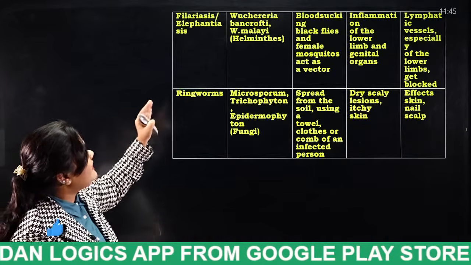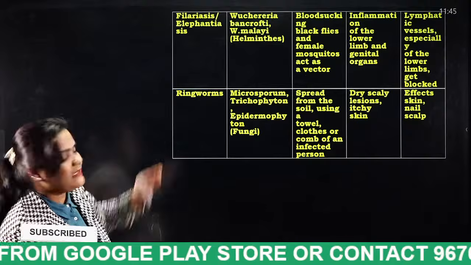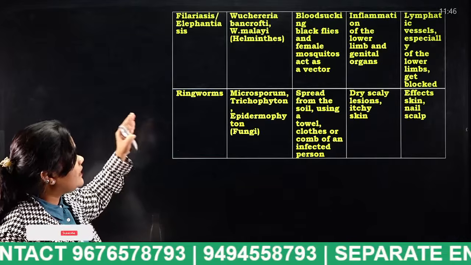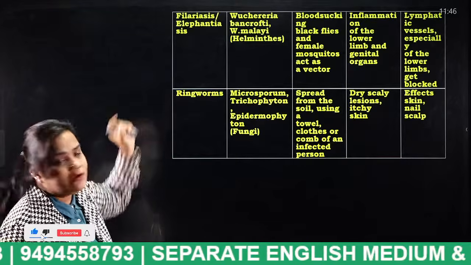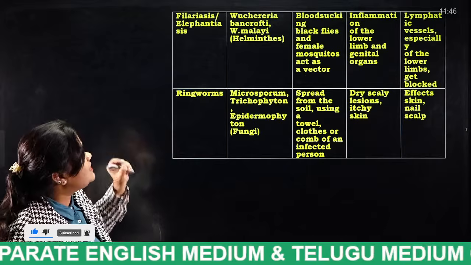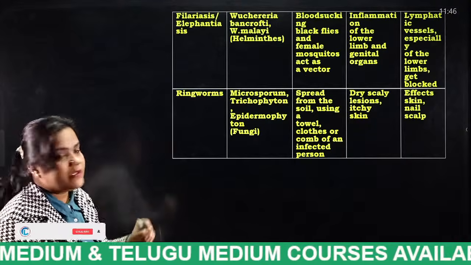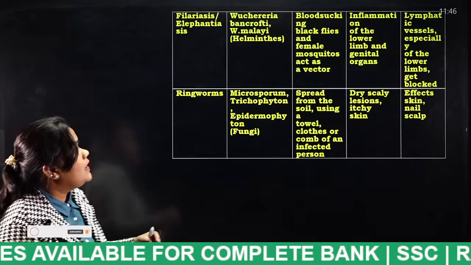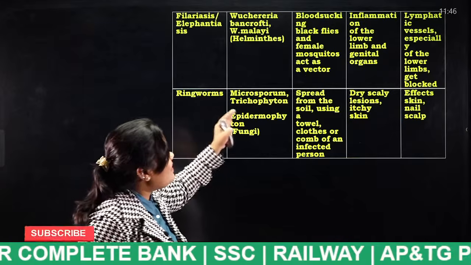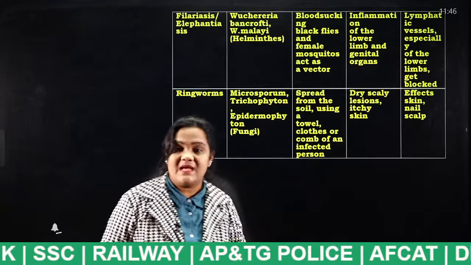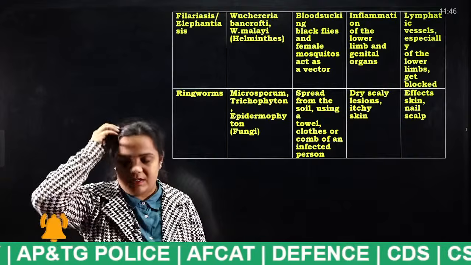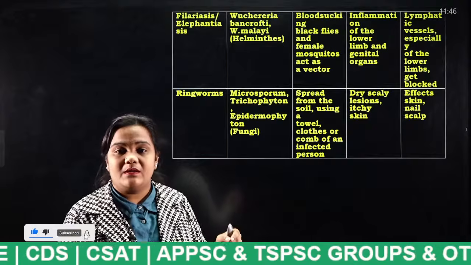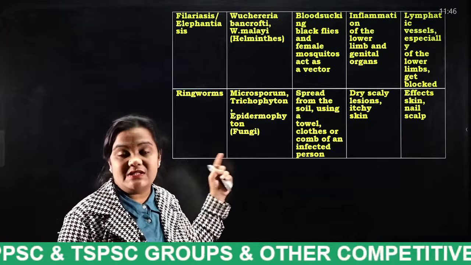Okay, Wuchereria bancrofti, W. malayi. So this is the causing agent for this filariasis. There is no trick to remember this, so what you have to remember, students, is Bancrofti, W. malayi. Okay, blood sucking blackflies and female mosquitoes act as a vector. This filariasis will be infected if a black mosquito or a black fly sucks the blood. So these diseases will be infected.